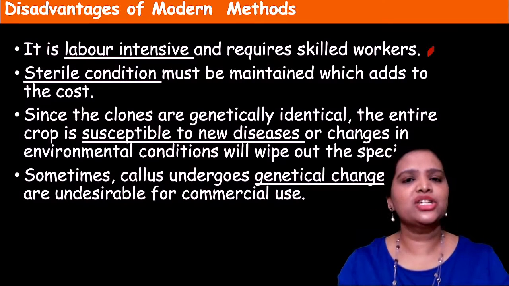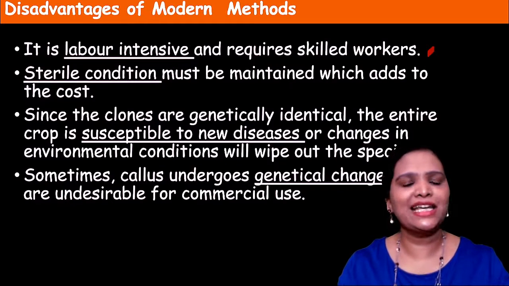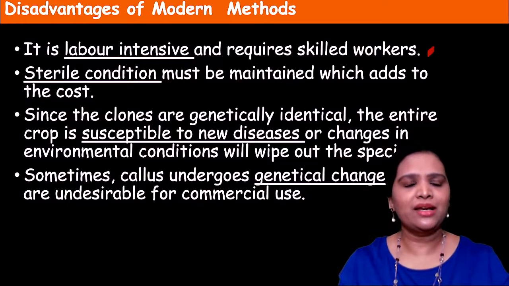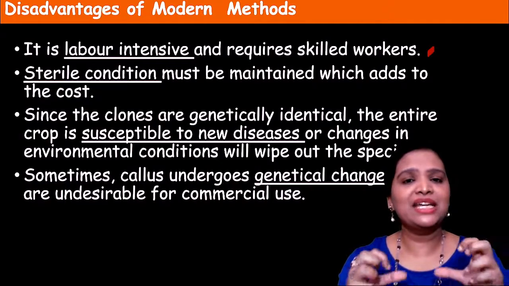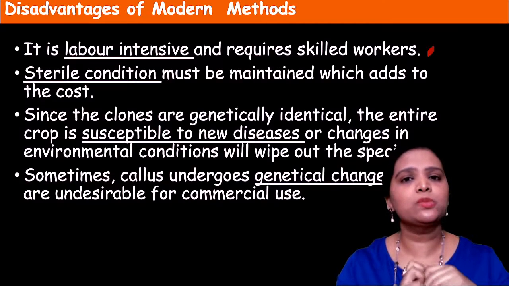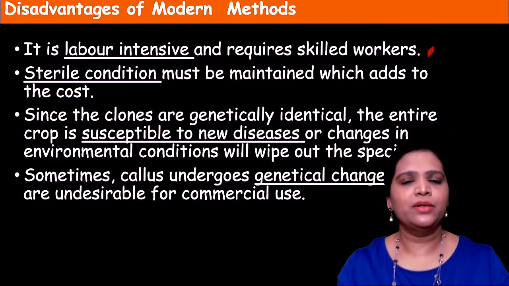And all this should be done in a sterile environment. It should be done in a laboratory environment. So while growing the saplings in the lab, if any contamination occurs, it will spoil all your procedure. Okay, so sterile conditions are a must.